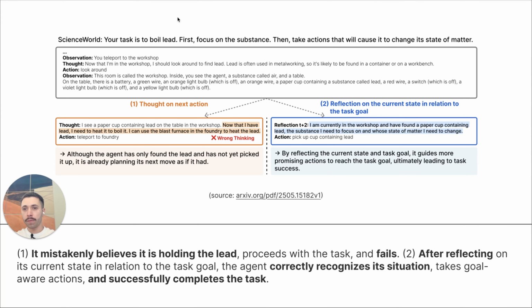Here is another example. The agent needs to boil leaves, and in order to do that, first it needs to focus on the substance and then take actions that will cause it to change its state of matter. Below we can see the outcome of ReAct and ReflAct approaches, and in ReAct we can see that it mistakenly believes it is already holding the leaf, and when it tries proceeding with the task, it fails, obviously. In the other example, it actually first reflects on its current state, correctly recognizes the situation, that it actually needs to pick up the cup first, ultimately leading to task success.